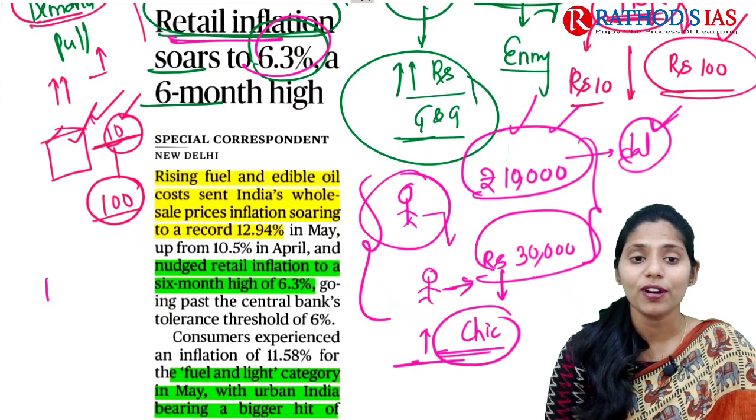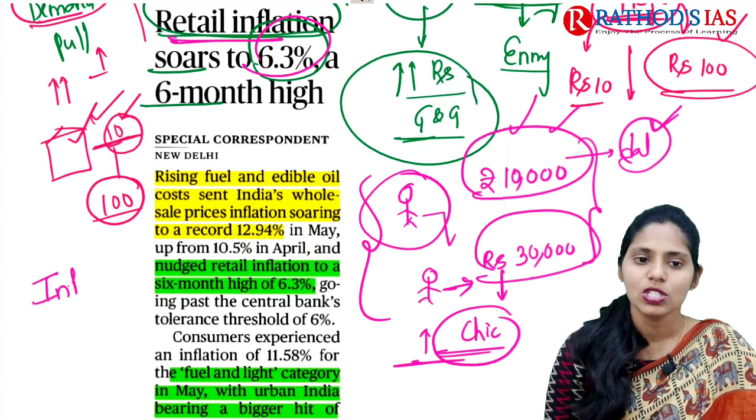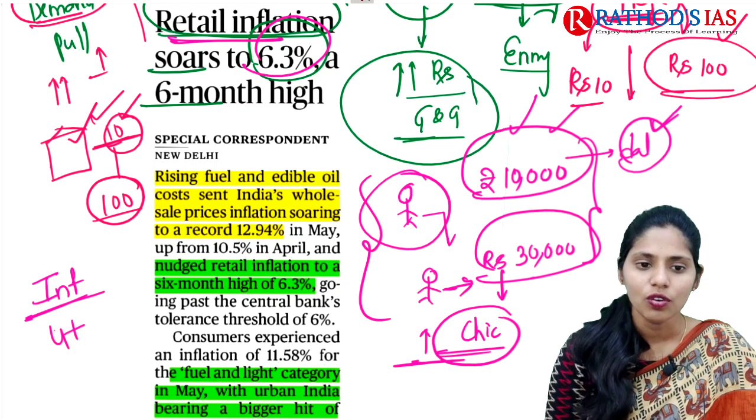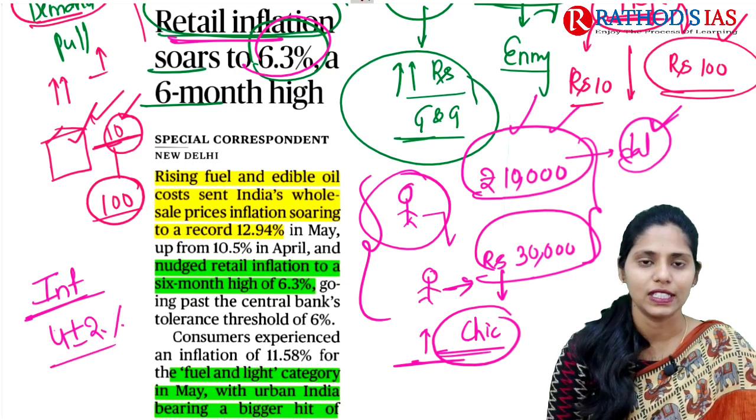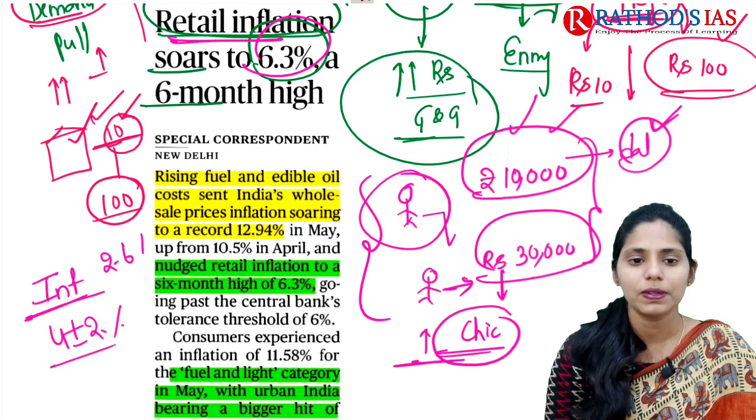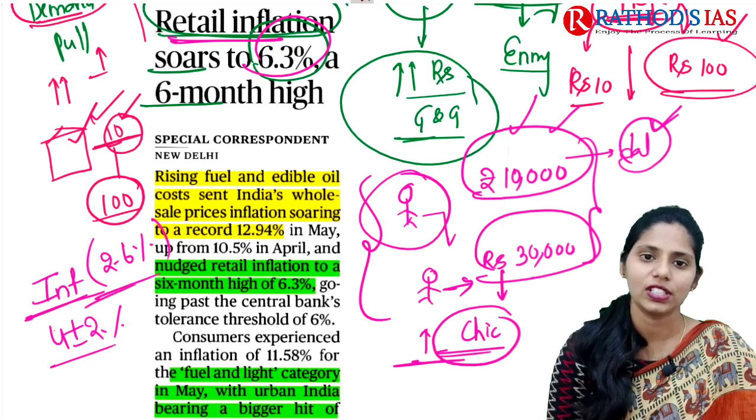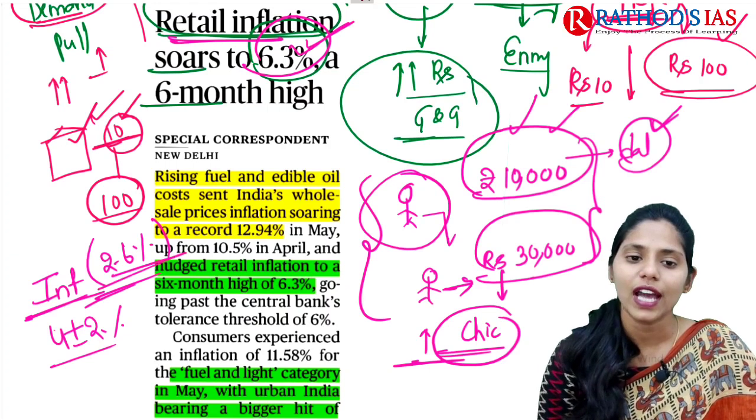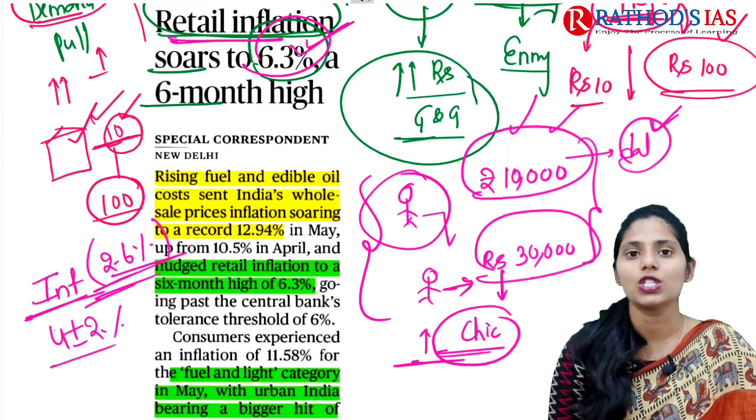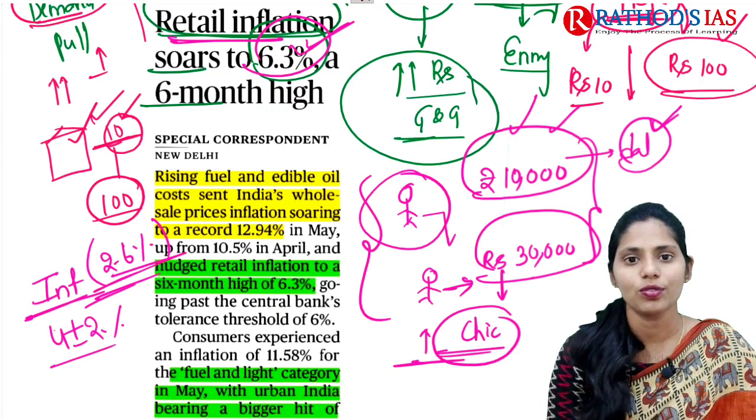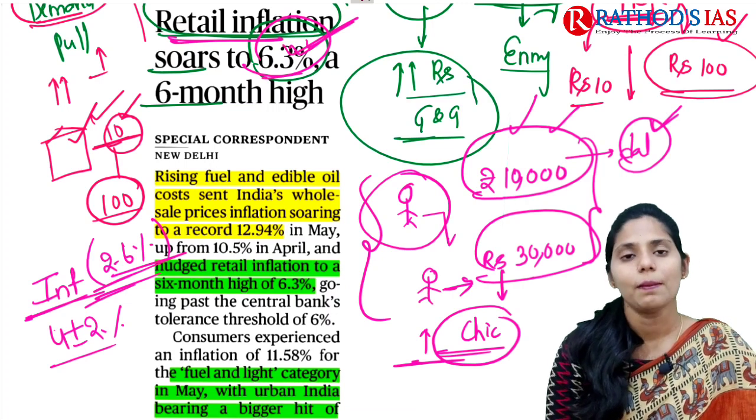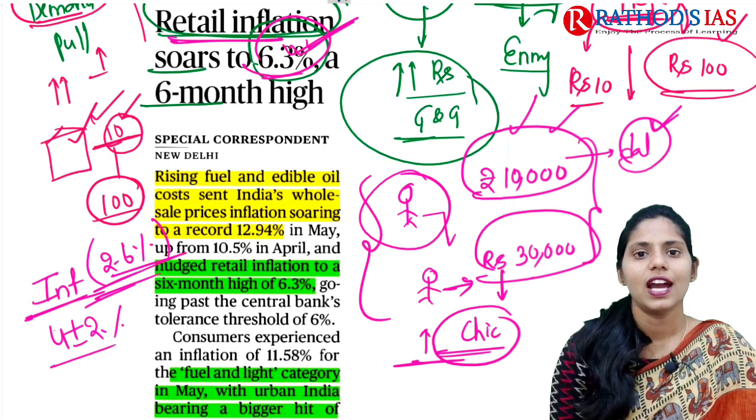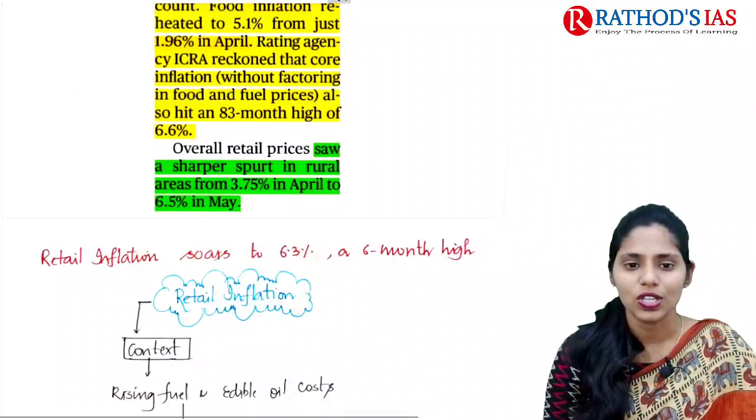One more important point you need to remember is that inflation should be maintained within the target, that is 4 plus or minus 2%. That means between 2 to 6% the government needs to maintain inflation. But it is 6.3% now, which is more than the limit that needs to be maintained by the government. So this is some brief background, and now let us move towards this topic.